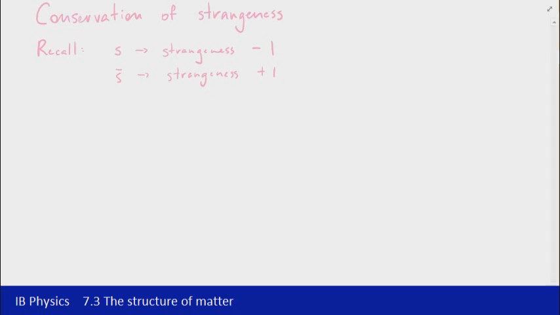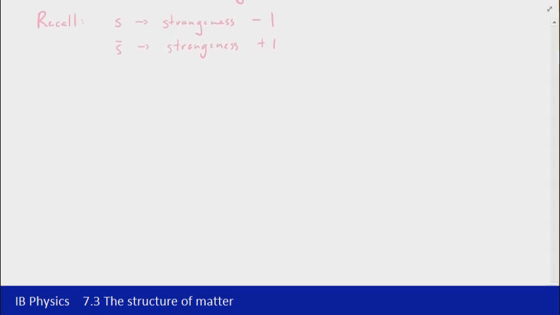So when we talk about conservation laws, we're talking about whether or not certain properties are maintained throughout a particular interaction. So if we look at strangeness, it's not quite as straightforward as the other conservation rules.